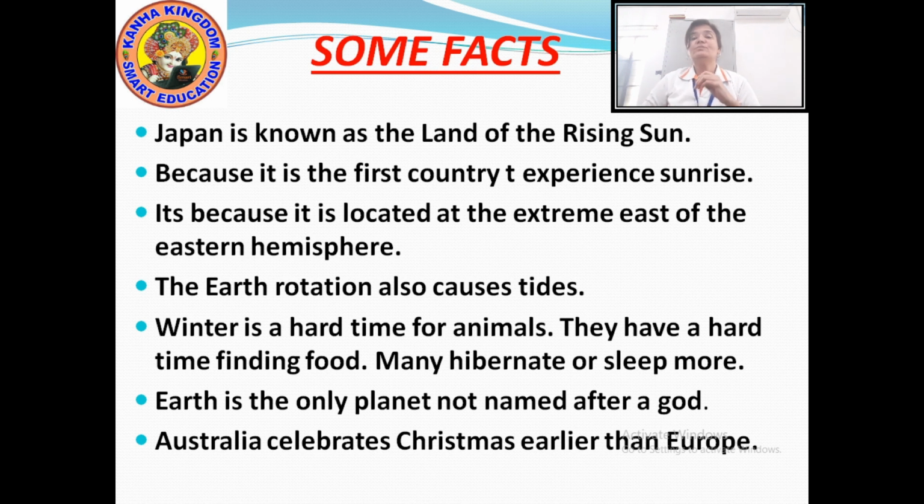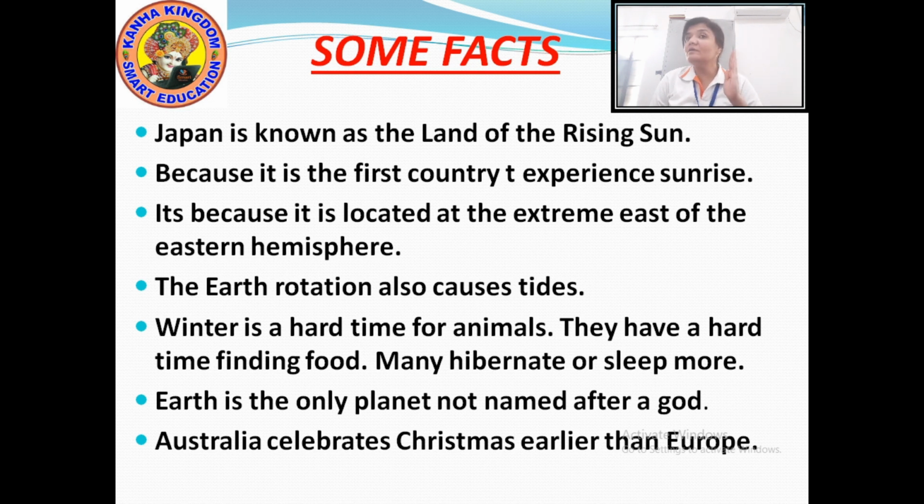Right. Next, Earth is the only planet which is not named after a god, and the rest of the 7 planets of our solar system are named after the Roman gods and goddesses. You know the names Mercury, Venus, Mars, Jupiter. They were named during ancient times, and because they were visible with the naked eye, the Roman method of naming planets was used.